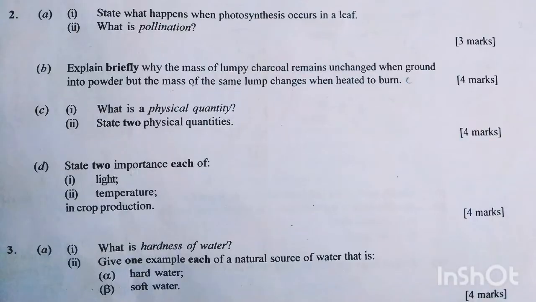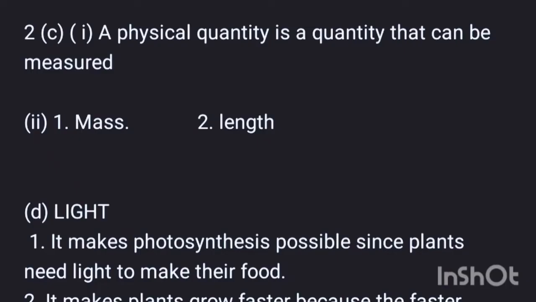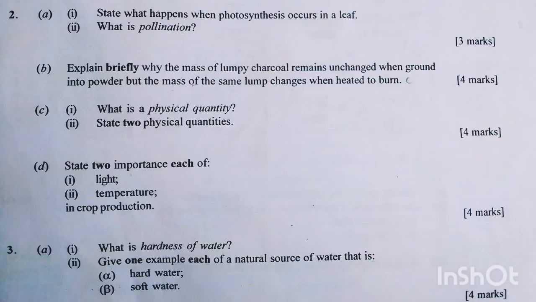2CI. What is a physical quantity? And II, state two physical quantities. A physical quantity is a quantity that can be measured. An example of a physical quantity is mass and length. Okay, moving to the next one.